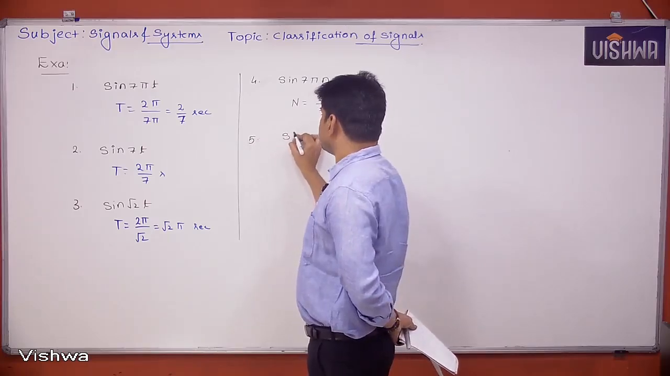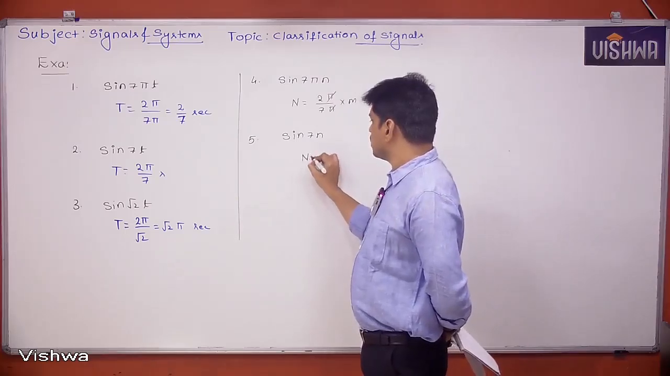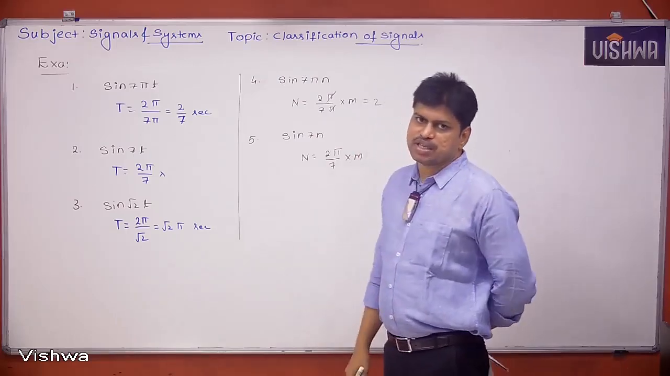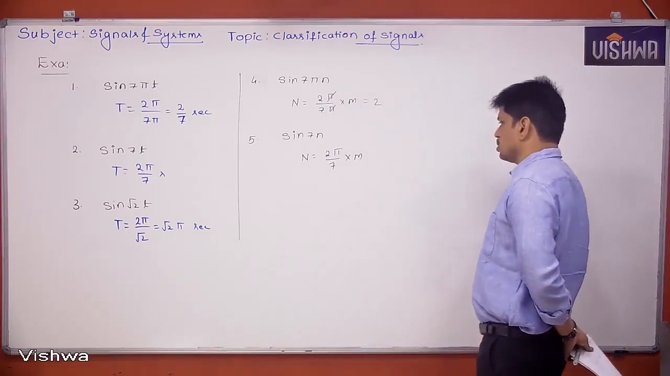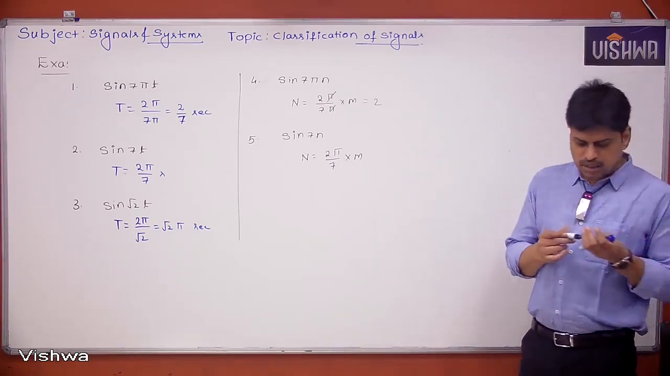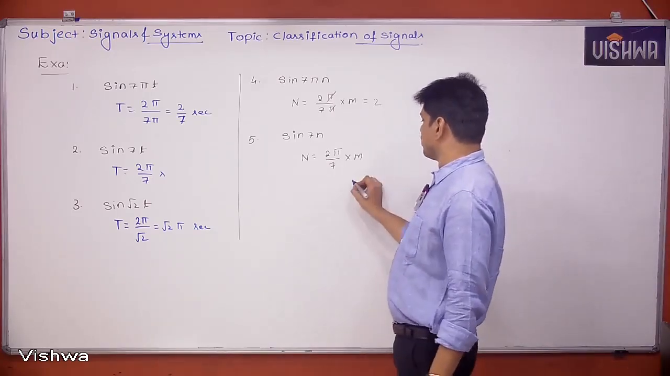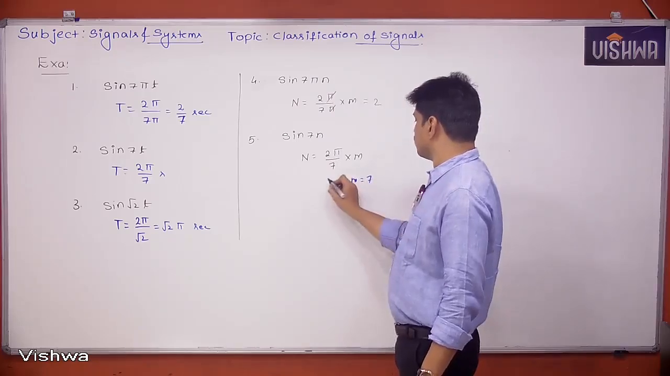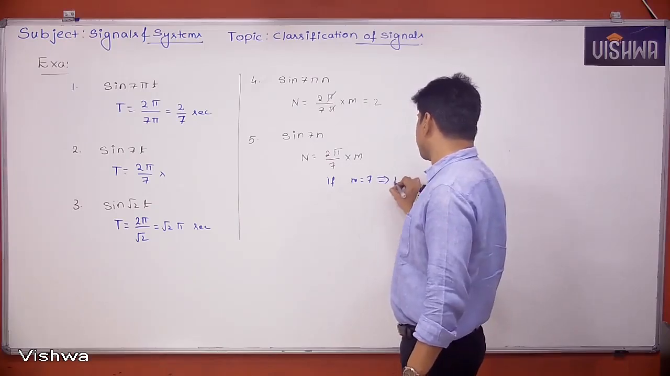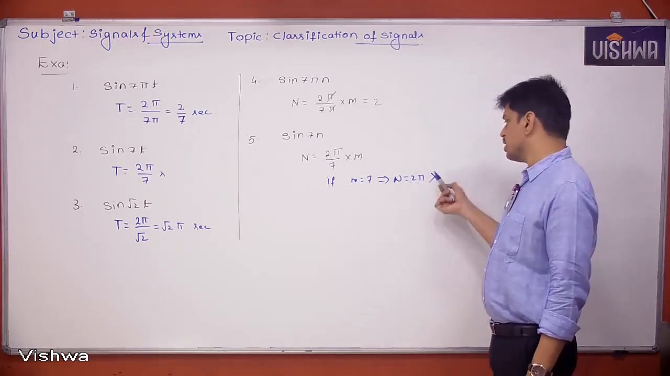Next, the fifth one: sine 7n. For this, what is the period? N is equal to 2 pi by 7 into m. We have to choose the m value such that this whole thing becomes an integer. Listen carefully here, because many people make mistakes. First of all, they will take m as 7. Then n becomes 2 pi. But it is not the correct answer. Why? Because n has to be an integer.